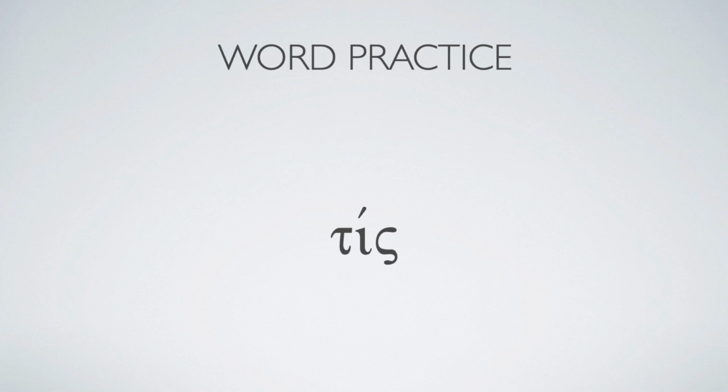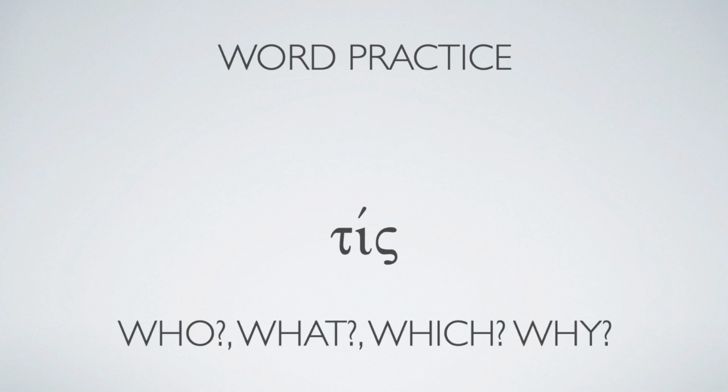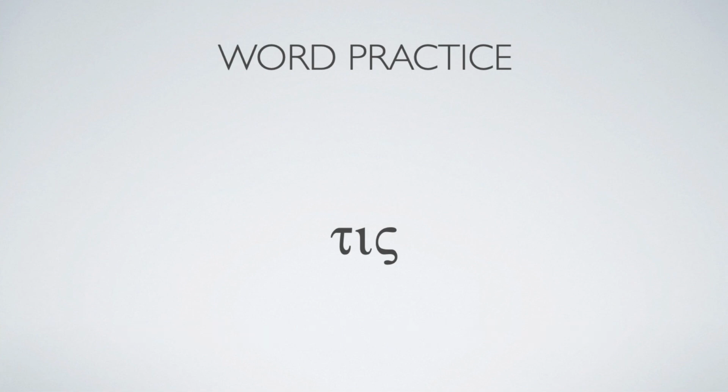Τίς, with the accent mark, means who, what, which, or why. This is the interrogative pronoun that I encourage you to memorize the paradigm for, because it comes up so much. Lots of these questions, these interrogatives being used, but make sure you notice that it has the accent mark there with the iota in the middle. Because this one here does not.